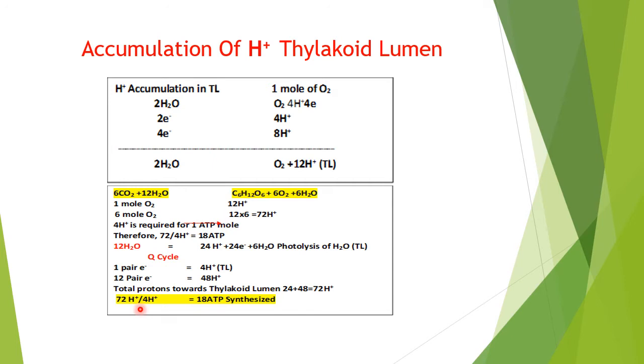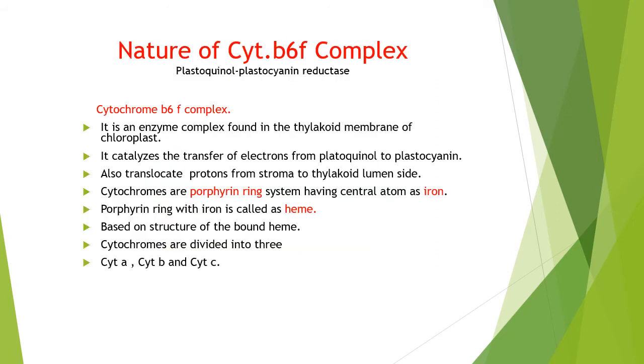And we know 4 protons are used for the generation of one ATP. So we have 72 by 4, it will give 18 ATP. That's how the Q cycle will ultimately result in the generation of ATP, because it's responsible for the translocation of the protons towards the lumen side, and then there will be a generation of proton motive force, and the protons will come back. That will result in the generation of the ATP, which will serve as an assimilatory power for the fixation of carbon dioxide to carbohydrates in photosynthesis.